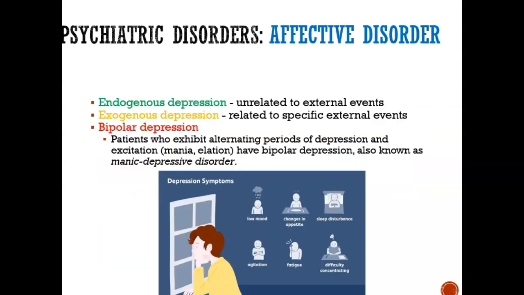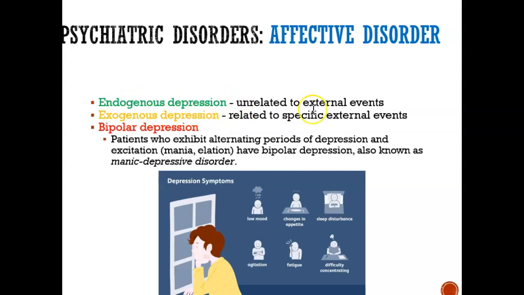So we looked at schizophrenia, which is one type of psychiatric disorder. Another type of psychiatric disorder that falls under the affective disorder category is depression. And so depression, there's three forms. There's endogenous depression, exogenous depression, and bipolar depression. Endogenous depression is basically when someone is depressed or sad, and it could be due to a genetic reason. Maybe their parents had depression and that's why they have depression.